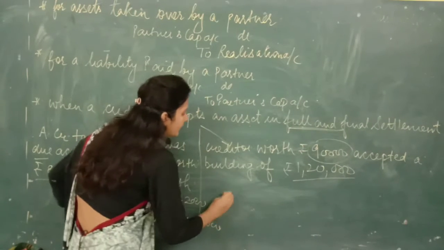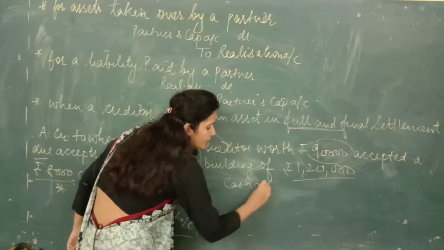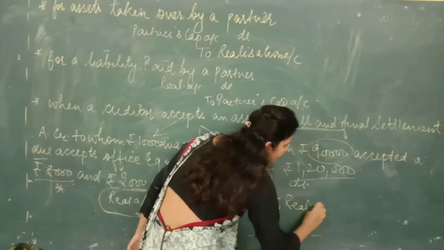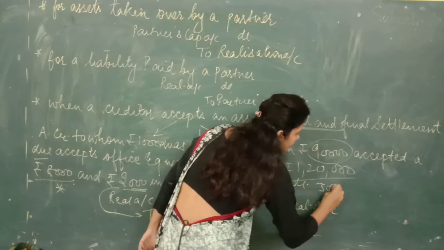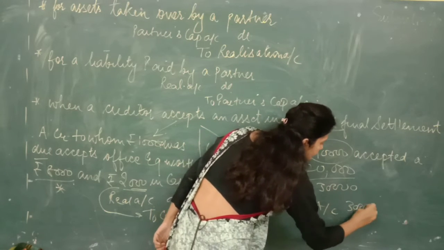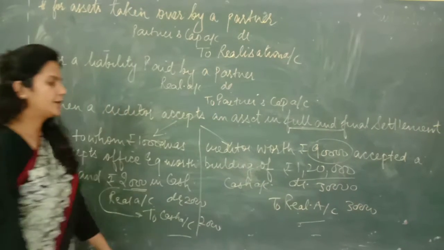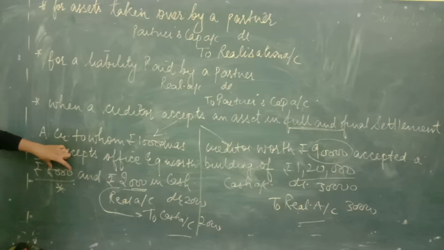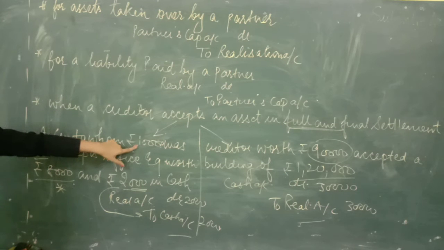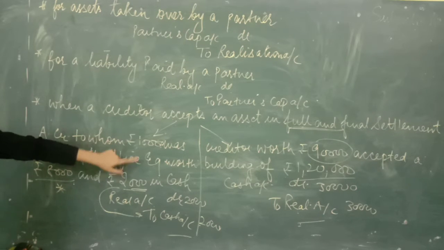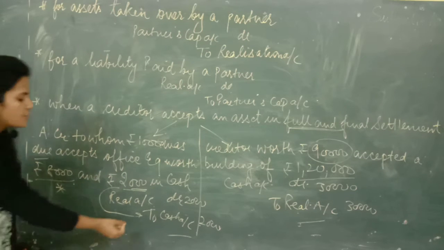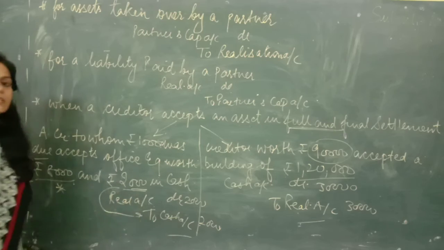So entry will be as cash will come into the business. So cash account debited to realization account 30,000. I hope this thing is clear. Here we are giving him the office equipment, but the cost of the office equipment is less than the amount due to him. So for the balance amount we have to make payment, and while making payment cash goes out. That's why cash account is credited.